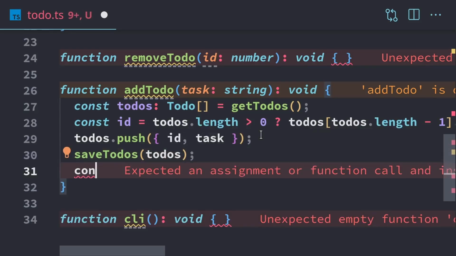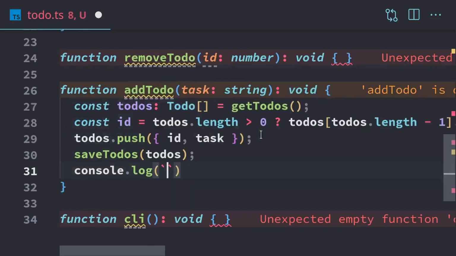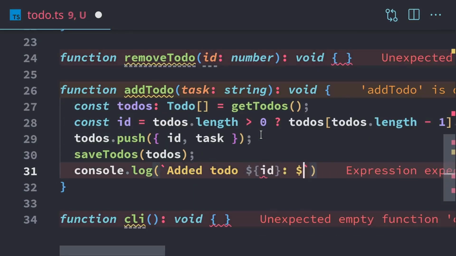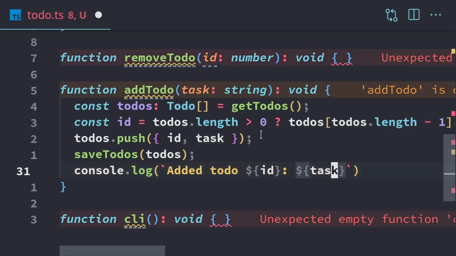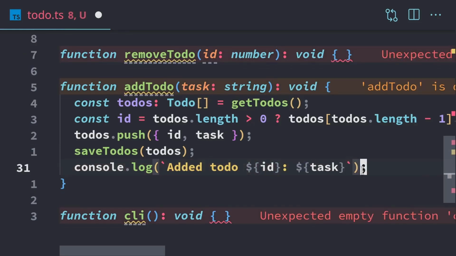And we'll log a message. We'll use a template literal. This will be ID and task. So we finished up our add to-do function, and in the next video, we're going to make our remove to-do function. I'll see you there.